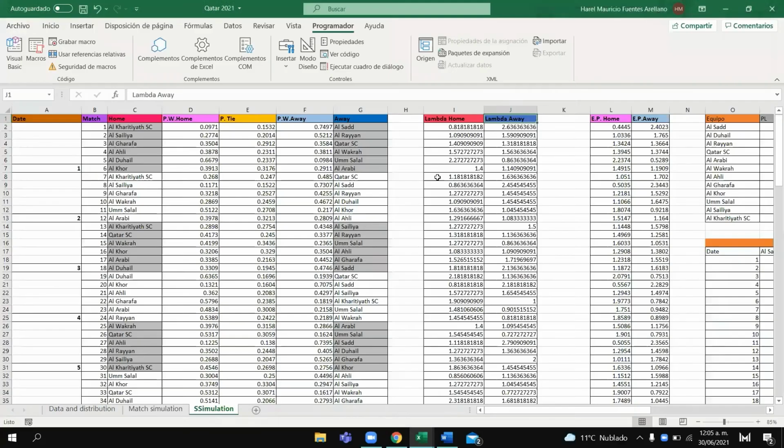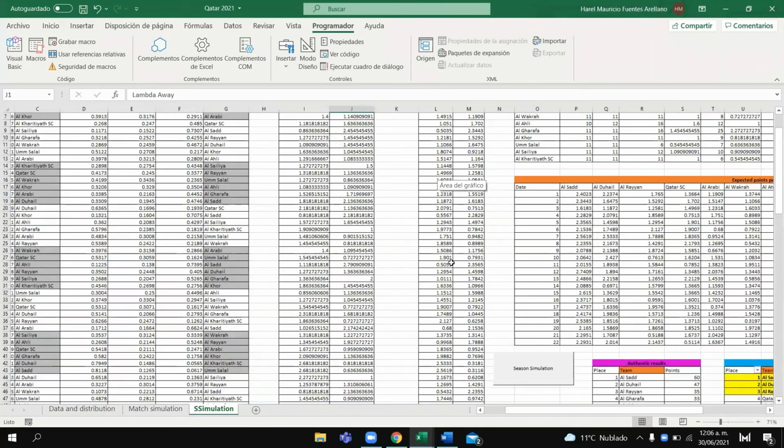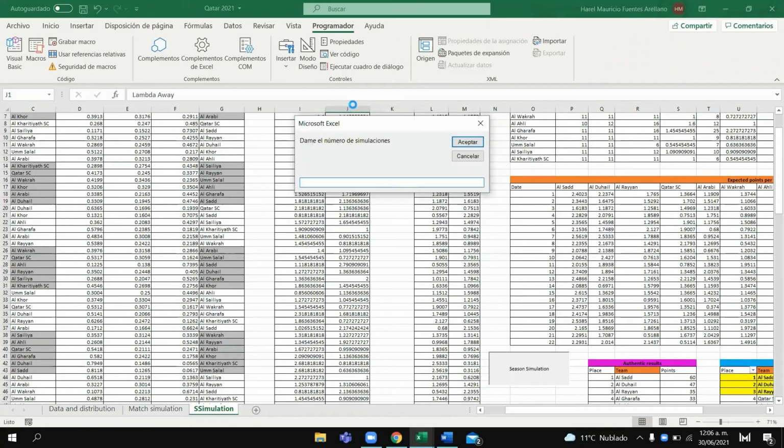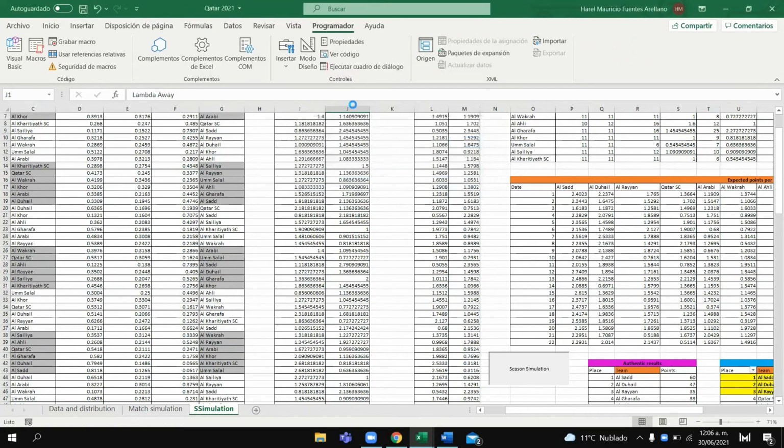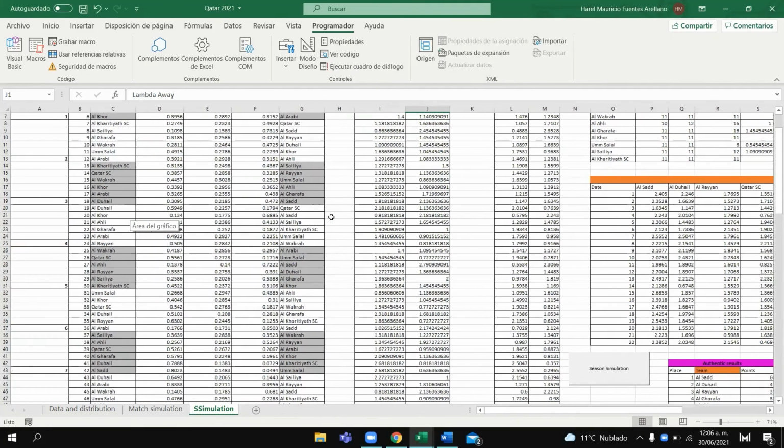So let's see what we can get if we simulate a season. So let's just put right here 10,000, and let's just wait for the results to appear so we can see how these probabilities are changing. And let's just wait for the code to run and see what we can get. So it seems like it is done.